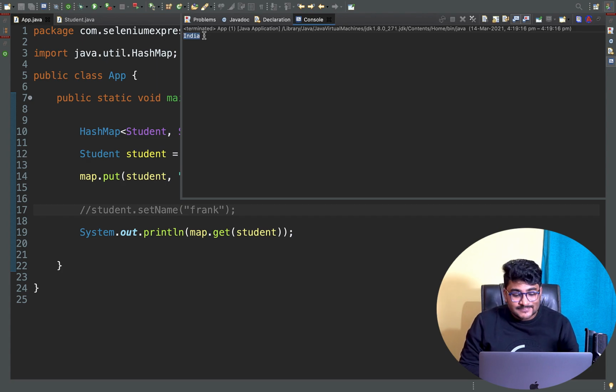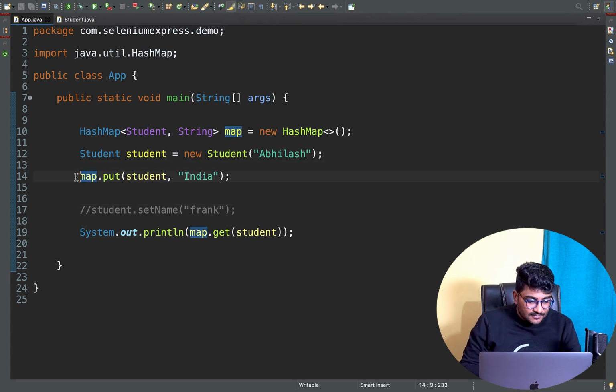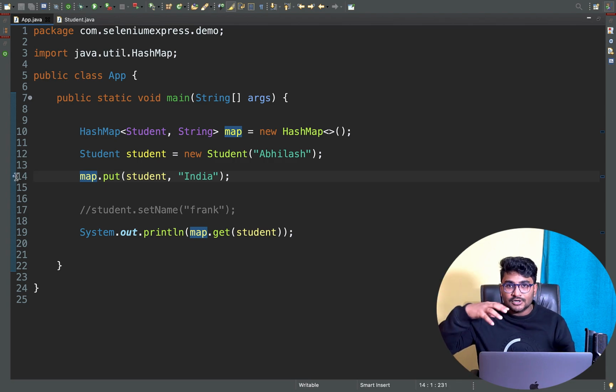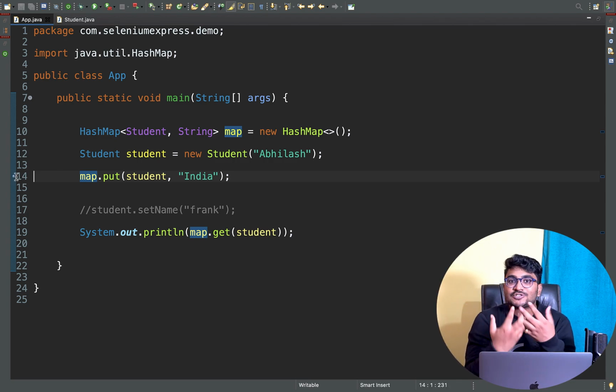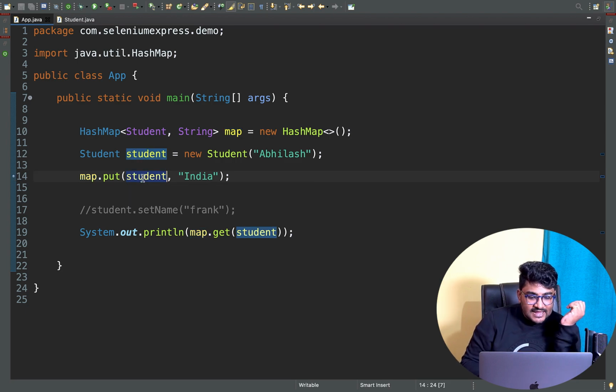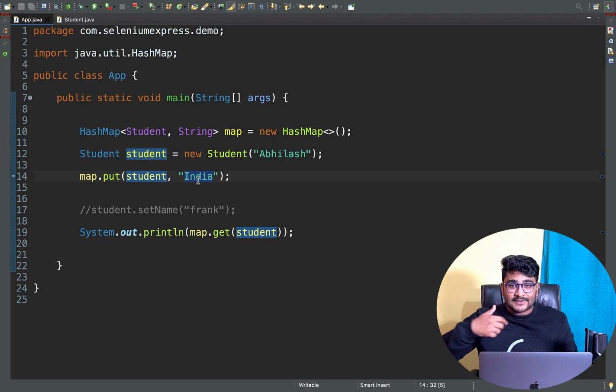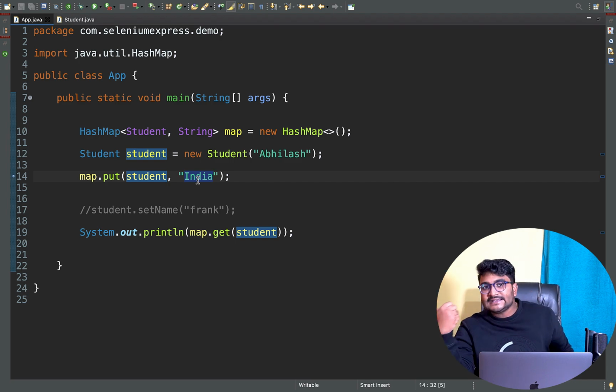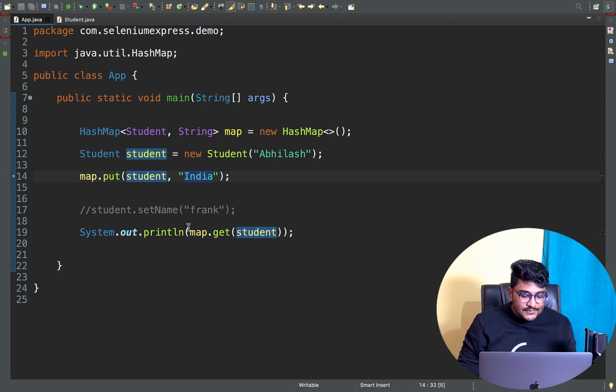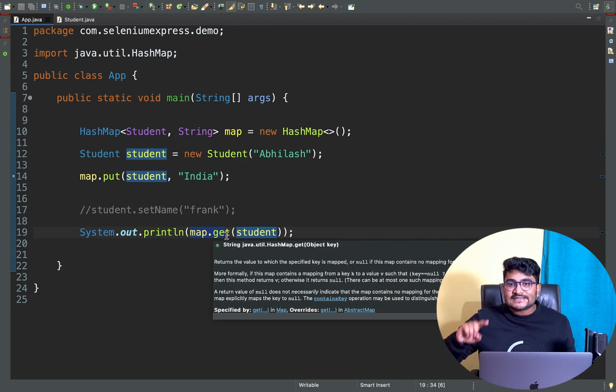So basically, this is how the HashMap works. Whenever you try to put something inside the map table, the hash code gets calculated. Then from that hash code, the index gets calculated, and your object, the key value pair that you are trying to store, which is student and India, will be stored inside a HashMap bucket, inside an array bucket. So inside the map table, where the data is getting stored, whenever we are doing a map.get, we have to look for the data inside the same bucket, right?